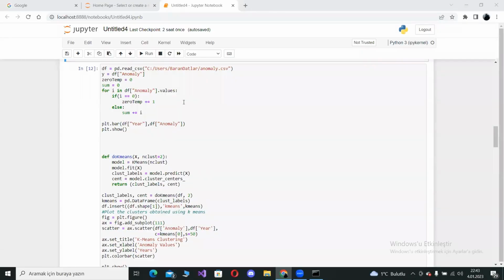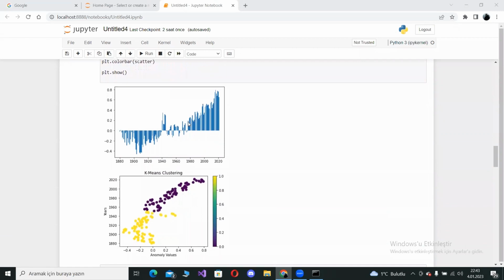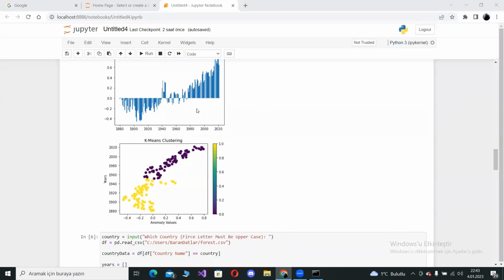In this part where we describe the ocean anomaly, we used a CSV file as a dataset. The algorithm we use is the same as the land temperature anomaly I just mentioned. The reason for this is that the data is very similar and it's suitable for the K-means algorithm I just mentioned. The graph above is a bar chart showing a 40-year change graph of the data we use.